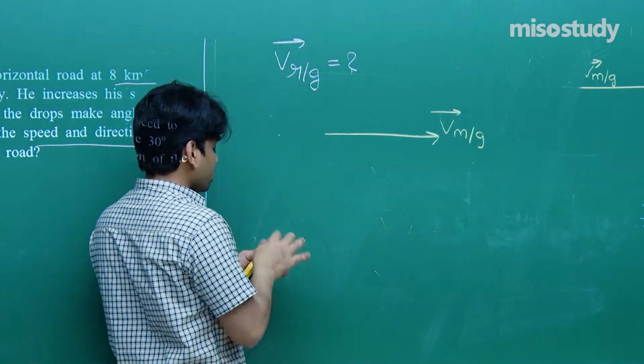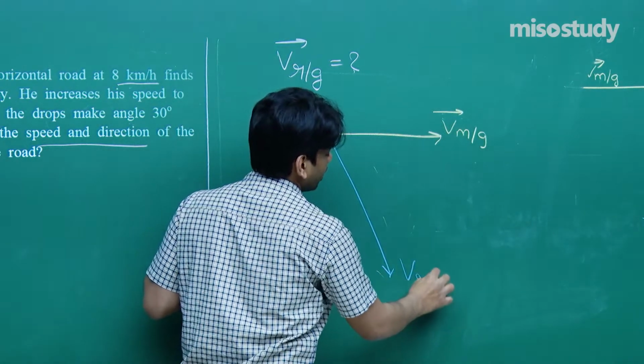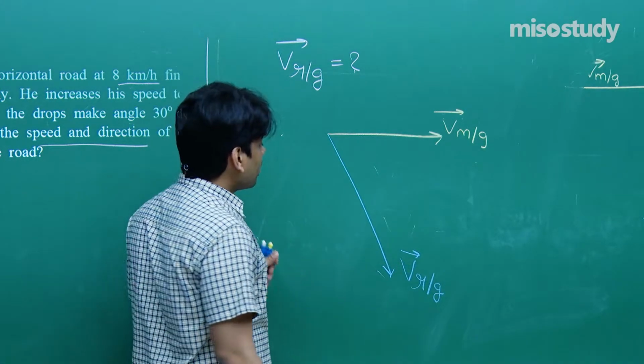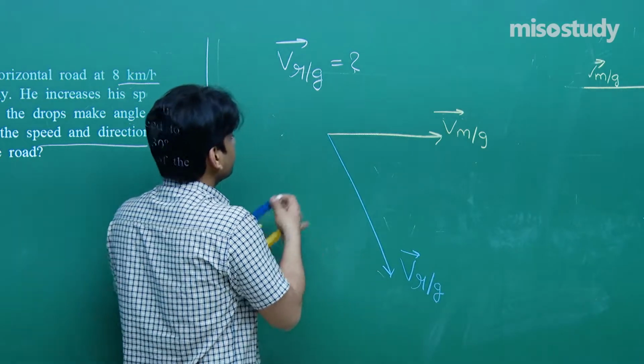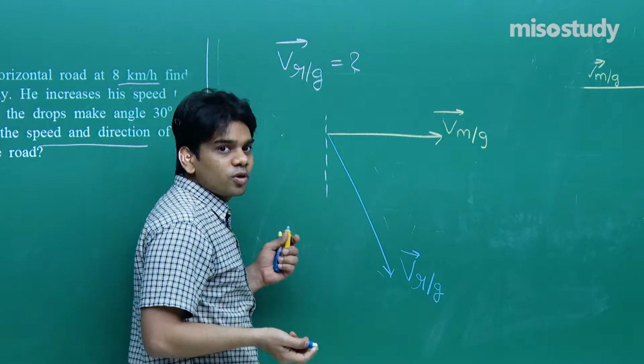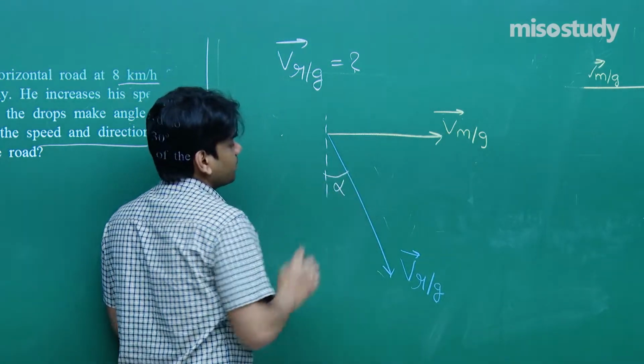Let's say the rain is falling along this direction. This is velocity of rain with respect to ground. Now it is said that he finds that the rain appears to him falling vertically downward, and let us say this angle is alpha.